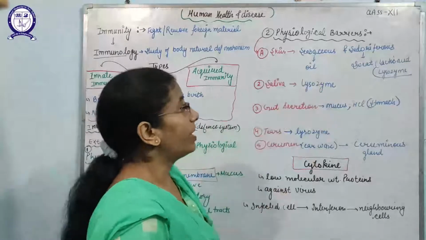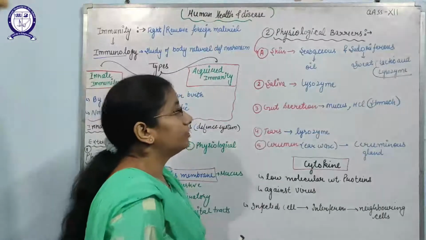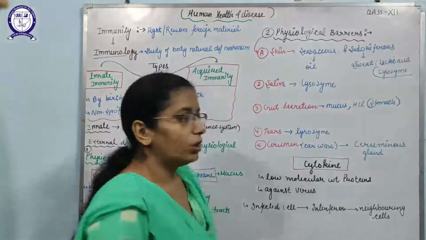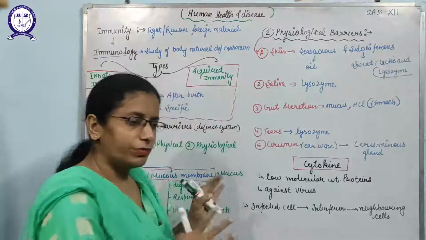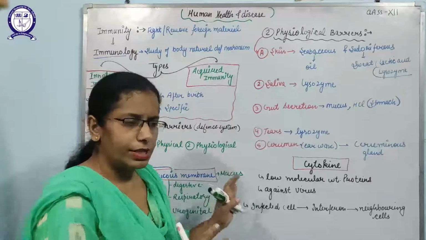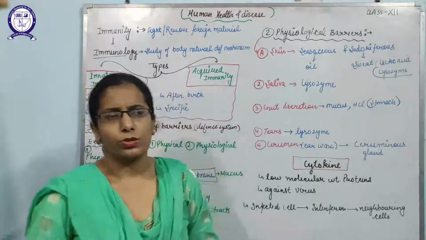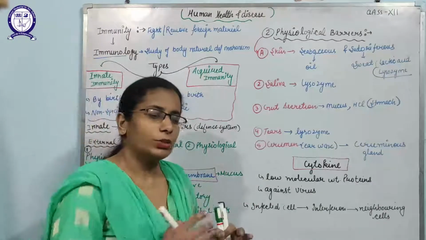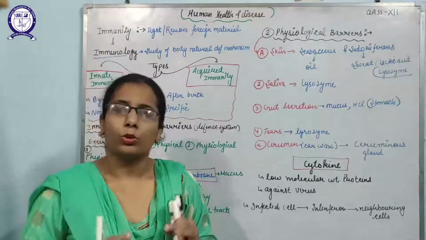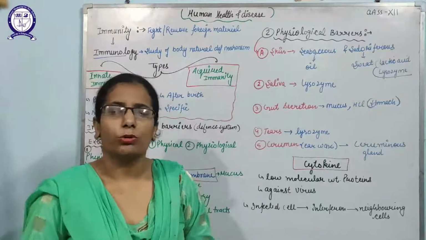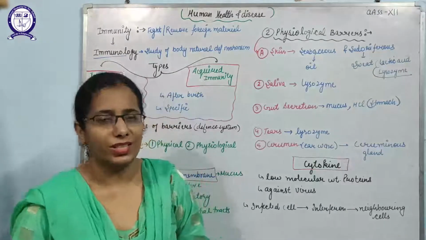Second, the physiological barriers. Physiological barriers include all the secretions that are produced if any pathogen crosses the physical barrier, then it will enter inside the body. So whenever it passes through specific parts of the body, there is a special defense mechanism to kill the pathogens that are going to enter inside the body, and those special parts will release special secretions.